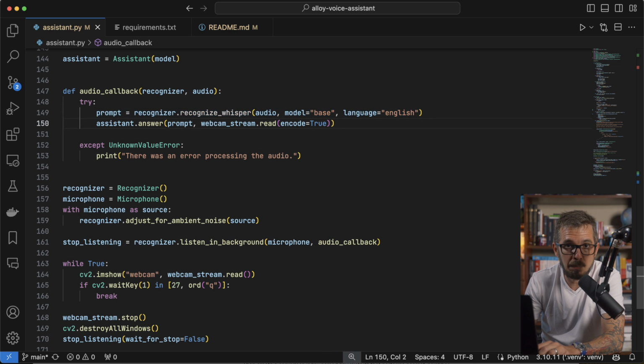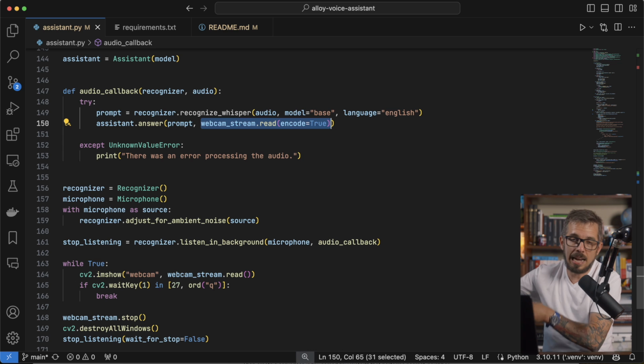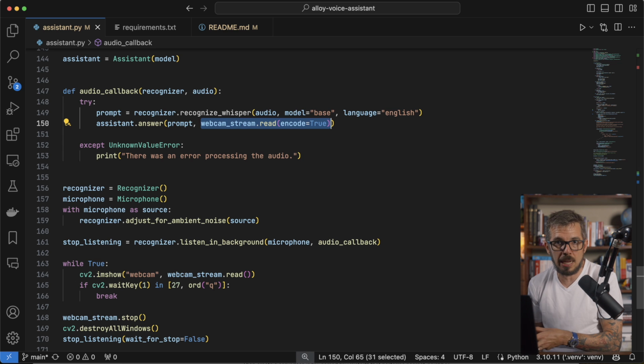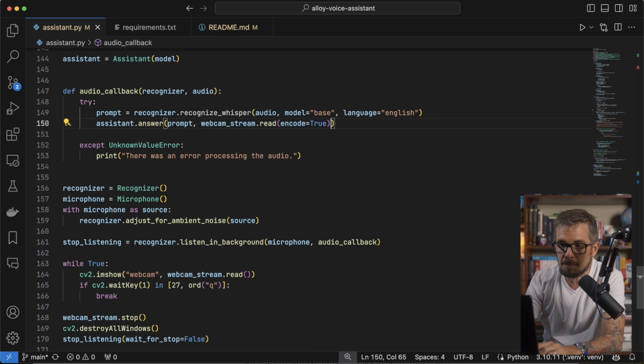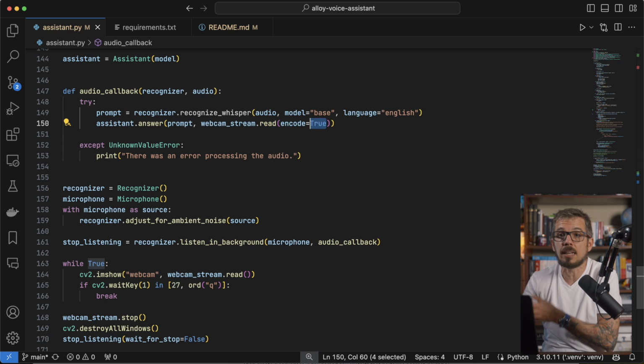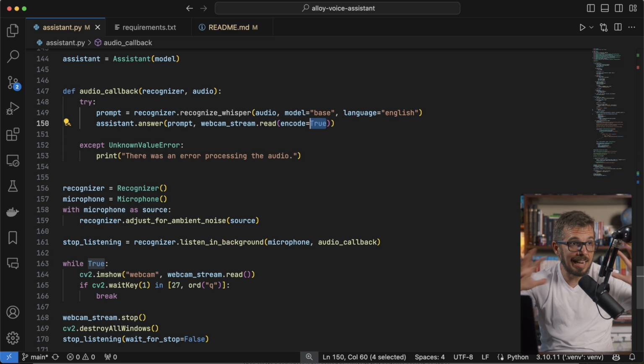And that is the next thing that I'm going to do. I'm going to call the answer function that we already talked about. I'm going to pass the text and I'm going to pass the latest image that I captured from my webcam. And in this particular case, I'm saying encode true, meaning give me a base 64 of that image. That's it. That is the whole magic of this application here.